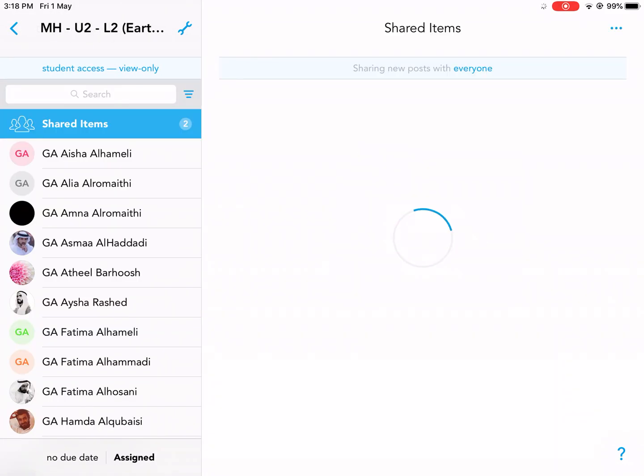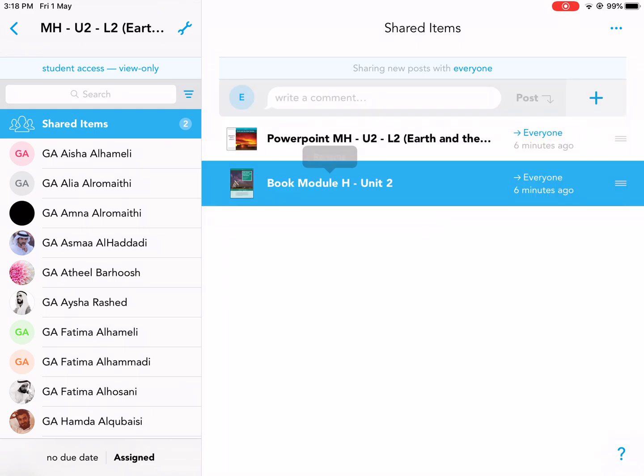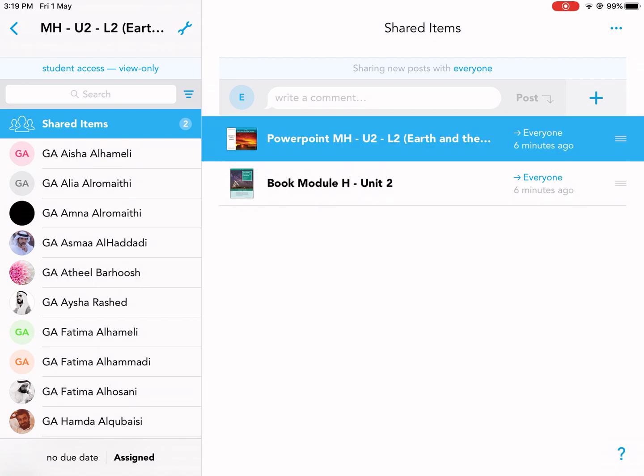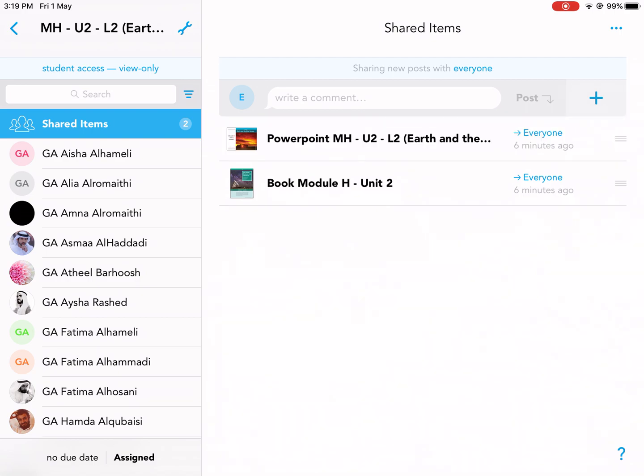Okay, so if you go in there, you will find the book. Don't worry if you found 2 chapters. It's because I combined 2, but mainly it's about Earth and the solar system. So it's about Unit 2, Lesson 2, but I got some stuff from 2 lessons, so don't worry about it. You don't need to look into that, but if I tell you to go to a certain page to do something, just go to that page, okay?